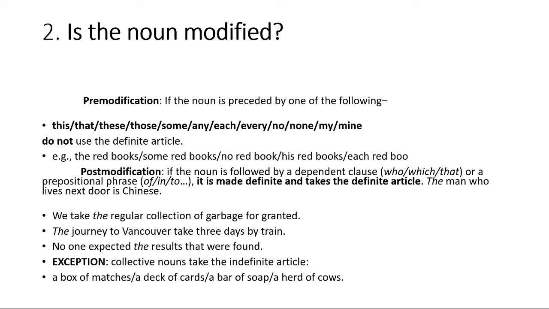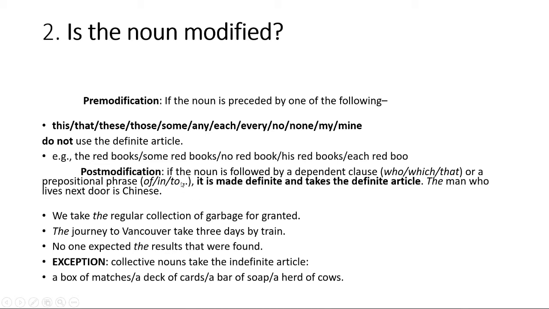Post-modification is when the noun is followed by a dependent clause like who, which, that, or a prepositional phrase like of, into. It is made definite and takes the definite article. Like, the man who lives next door is Chinese. So if you use who, which, that, you need to use the definite article. Like, we take the regular collection of garbage for granted, because this should be definite. The journey to Vancouver takes 3 days by train.